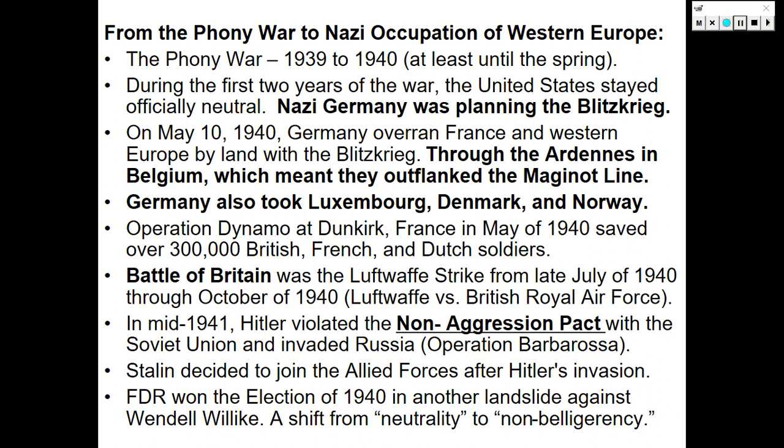During the first 2 years of the war, the United States stayed officially neutral. Nazi Germany was planning the Blitzkrieg, and on May 10, 1940, Germany overran France and Western Europe by land with the Blitzkrieg lightning strike tactics through the Ardennes in Belgium, which meant they outflanked the French Maginot Line. Germany also took Luxembourg, Denmark, and Norway.